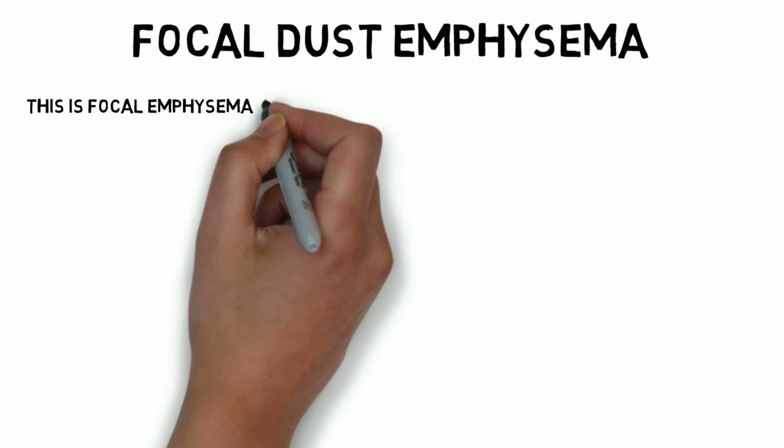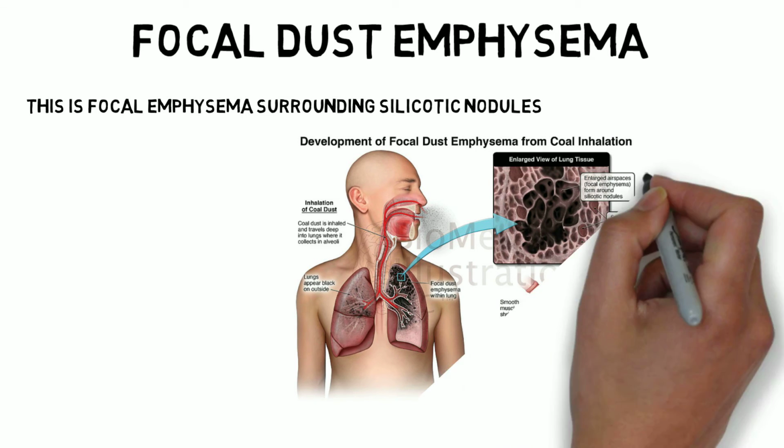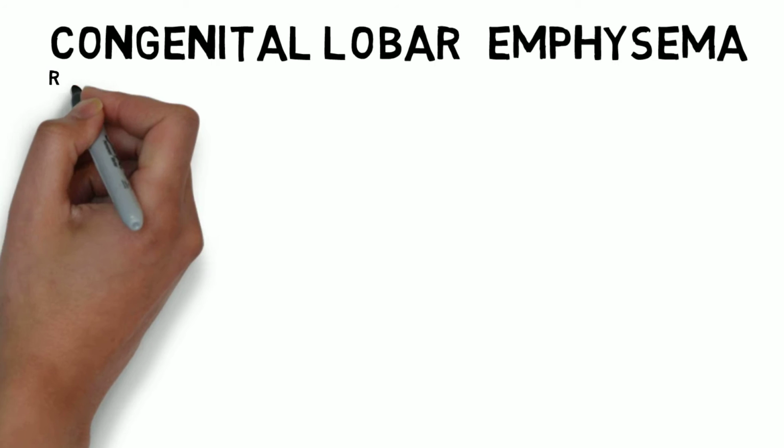Next is focal dust emphysema. This focal dust emphysema is surrounded by silicotic nodules, as we can see in this diagram. Next is congenital lobar emphysema.